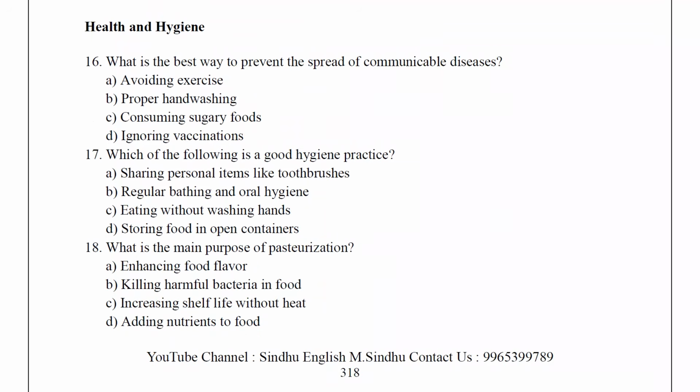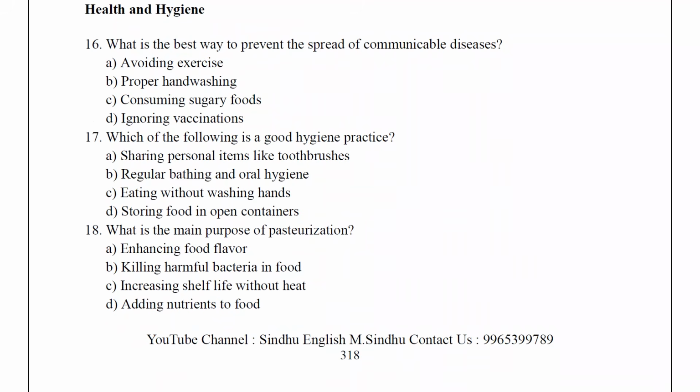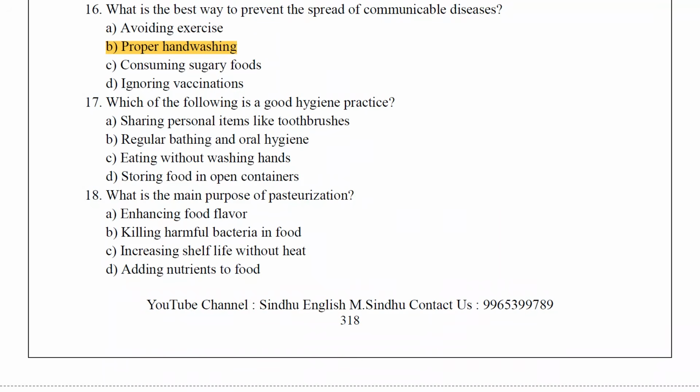Health and hygiene. What is the best way to prevent the spread of communicable diseases? The proper hand washing. Which of the following is a good hygiene practice? Regular bathing and oral hygiene.